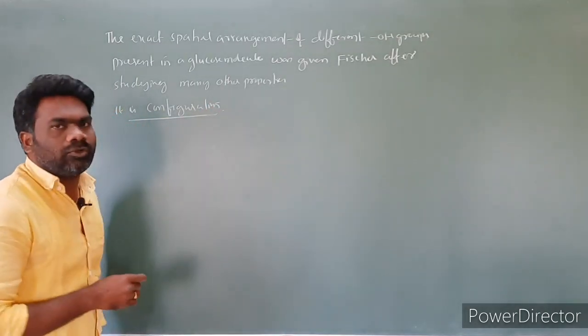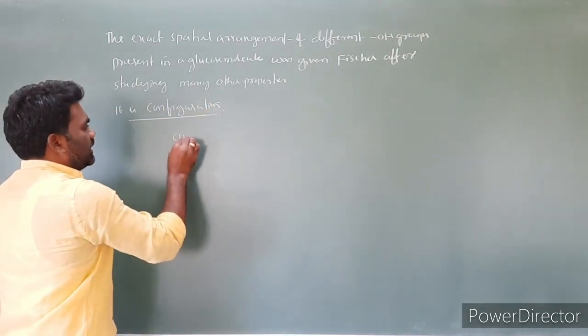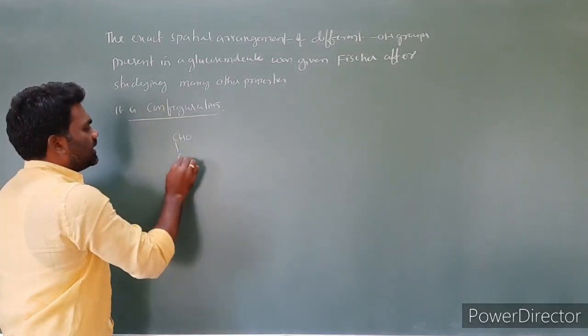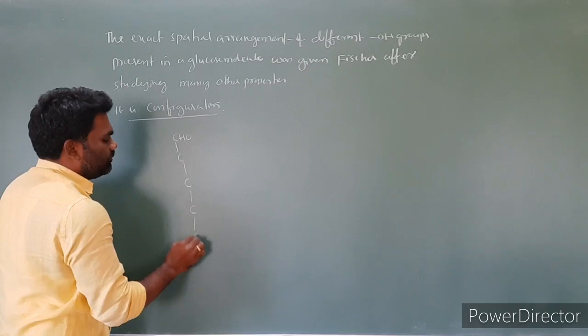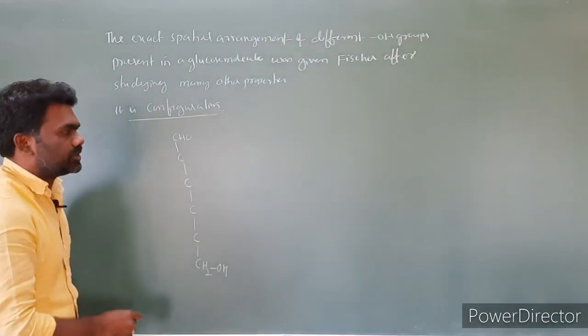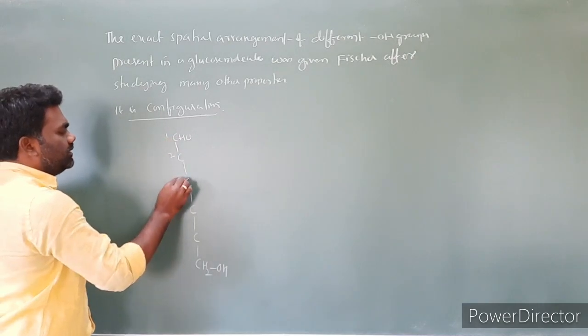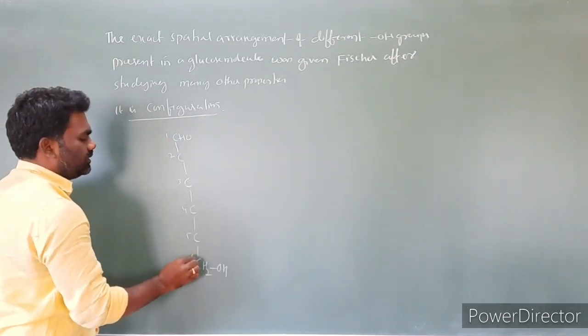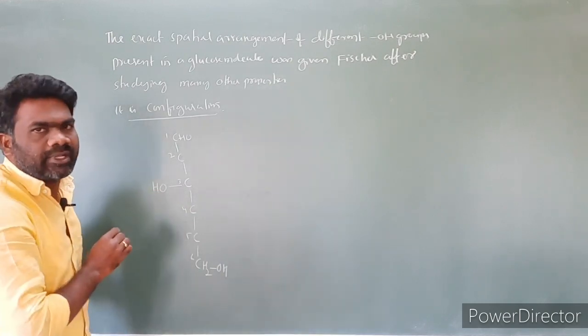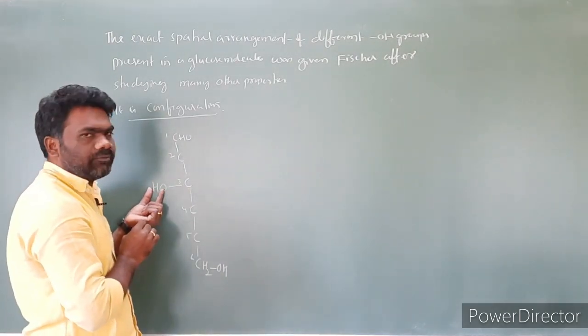Configuration of glucose: CHO, and then I'm taking the second carbon, third carbon, fourth carbon, fifth carbon, sixth carbon. At the last carbon we have to write CH2OH. At the third carbon, OH is on the left hand side.